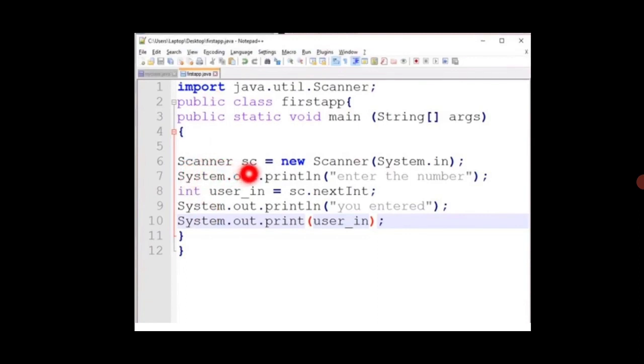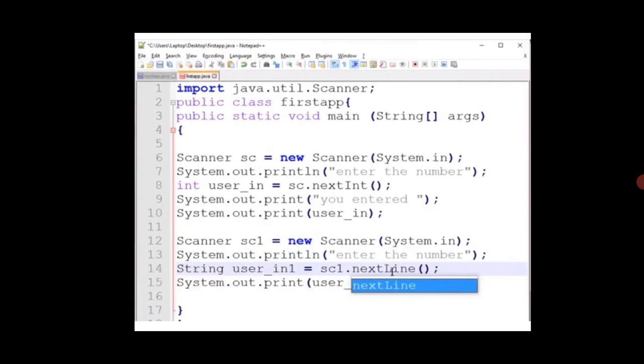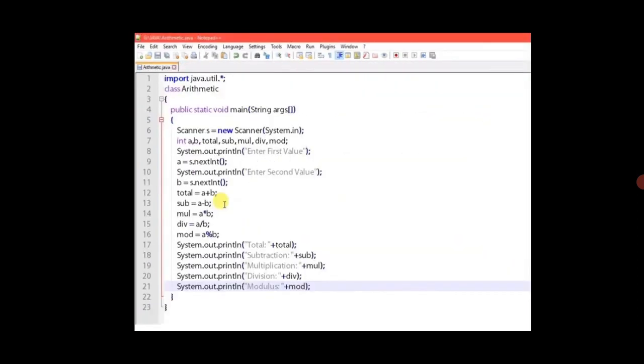Here I am creating the object sc. So by using the sc object I can get the integer values. That's why we have mentioned the nextInt method here: int userIn equal to sc.nextInt(). By using the nextInt method I get the value in userIn. So if we print the user input, whatever value we have typed on the keyboard will be printed in the output. So this is a simple example.